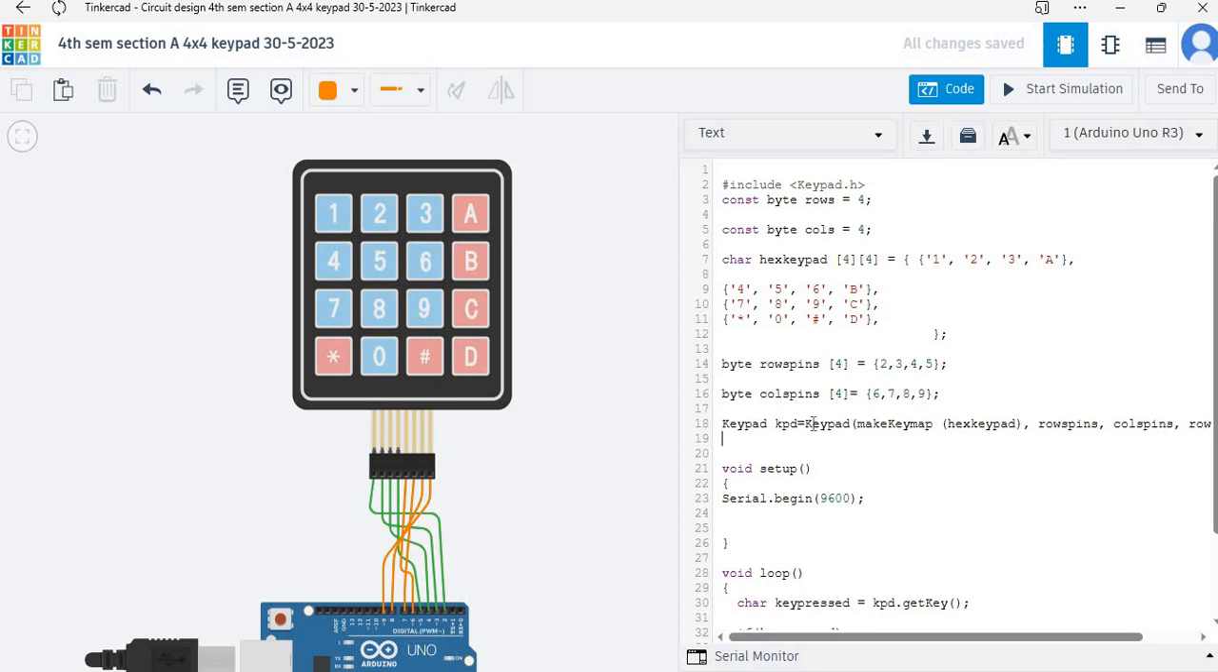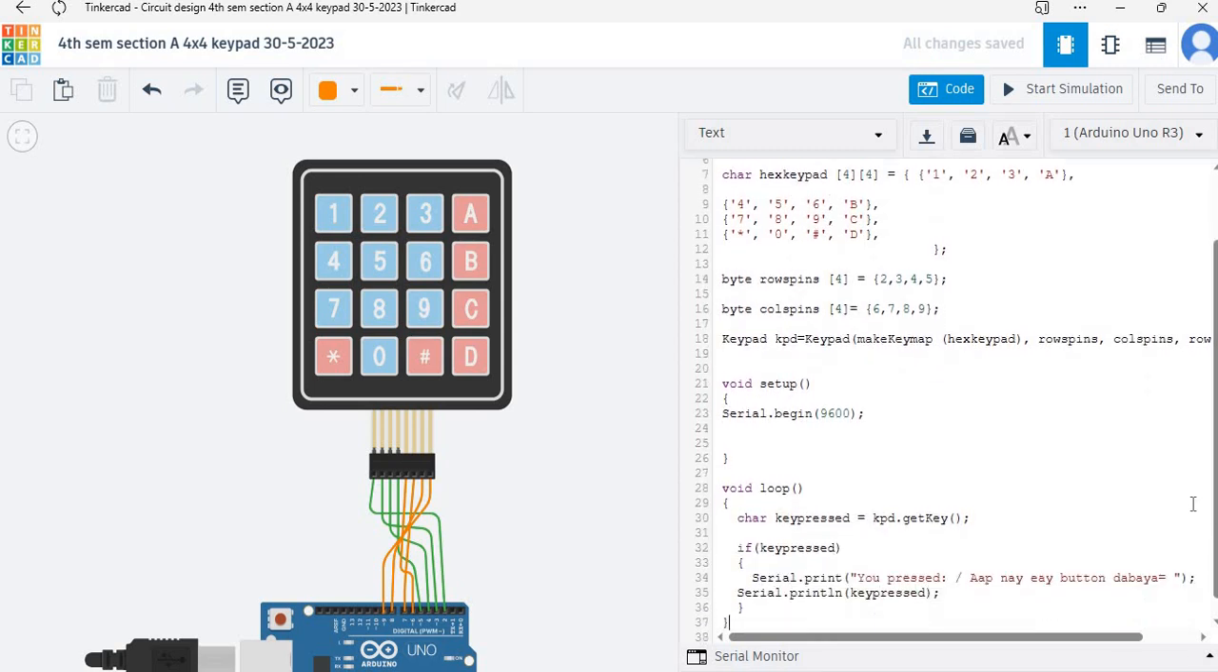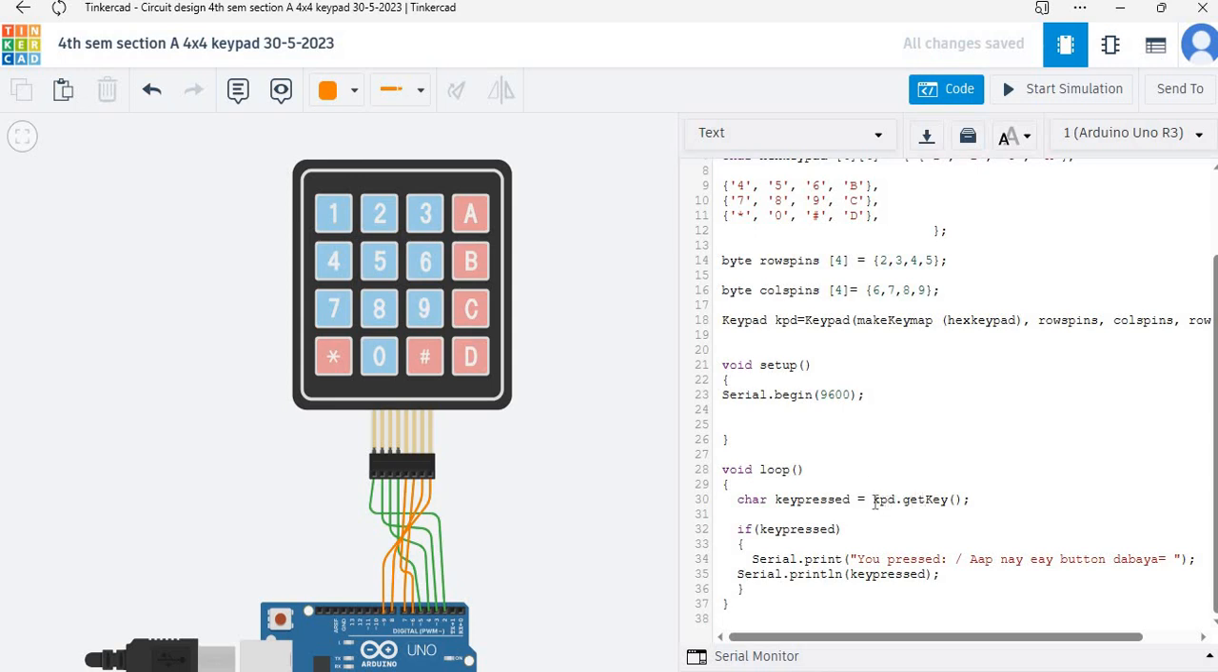So actually this function is returning an equivalent code, and with the help of this kpd.get key we will receive equivalent code. I mean 1, 2, 3, A, B, C, D and 0, star, hash. Okay. Now after this function, when you receive 1, 2, 3 or star, 0, 6, hash, etc., you will need to print those values on the serial monitor.